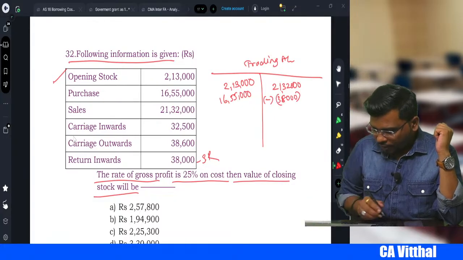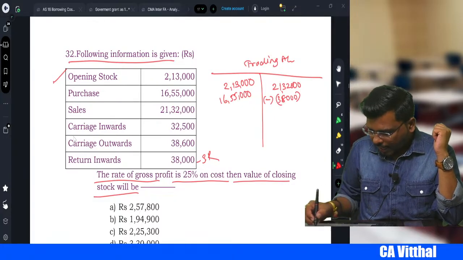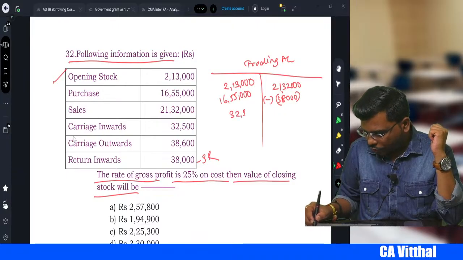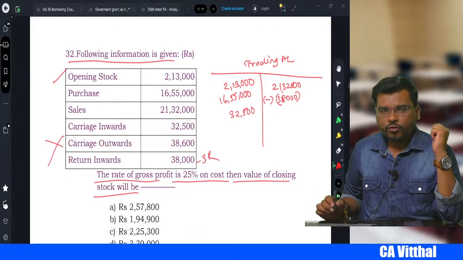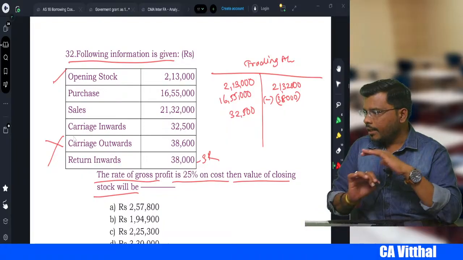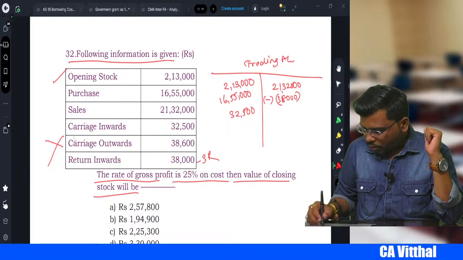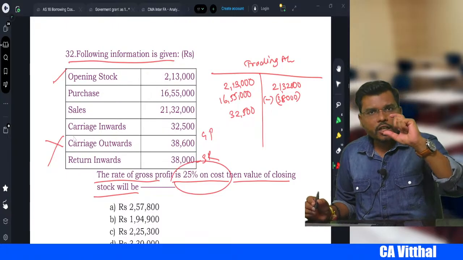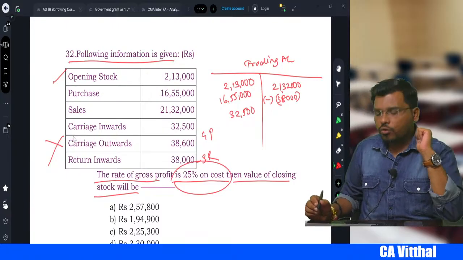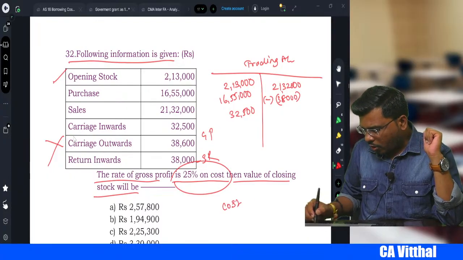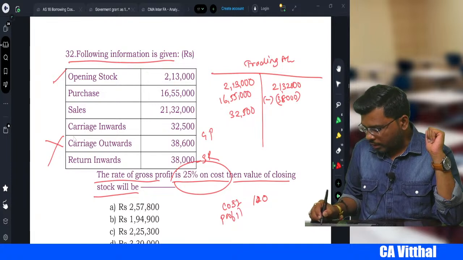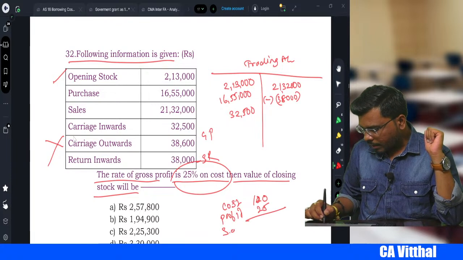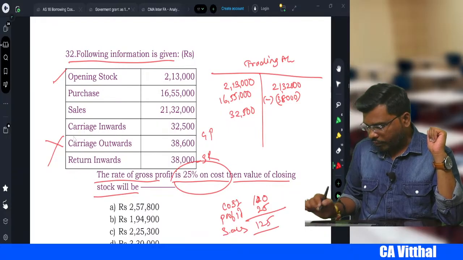After that, carriage inward 32,500. Carriage outward is an indirect expense, it will not appear. Gross profit is 25% on cost. So how do we calculate it on sales? We assume cost is 100, profit is 25, so sales is equal to 125.